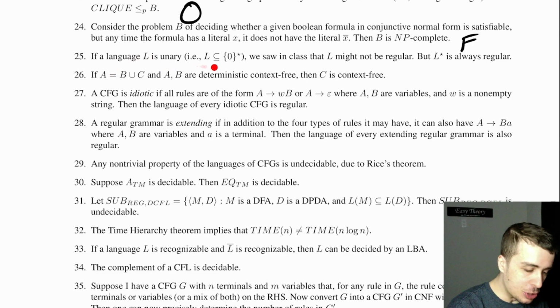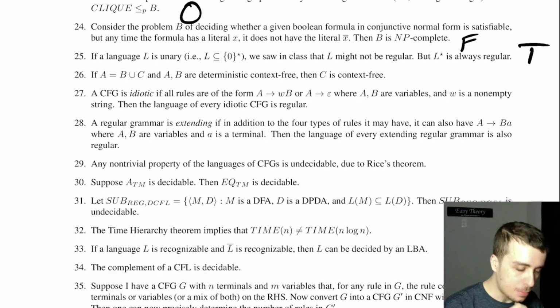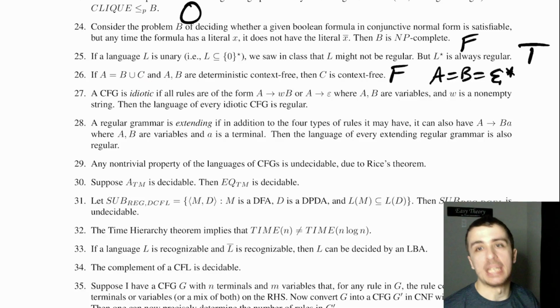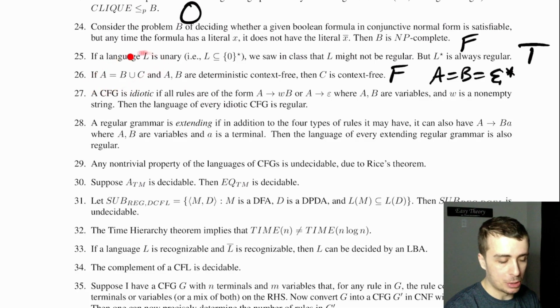If a language is unary, we saw that L might not be regular, but L star is always regular. That is true. We've done it on the channel. If A is the union of 2 languages where the one on the left side and the one on the right side is DCFL, then C is context-free. That is false. The reasoning is that we can let A and B be sigma star, and let C be any non-context-free language, and then this equation will hold.